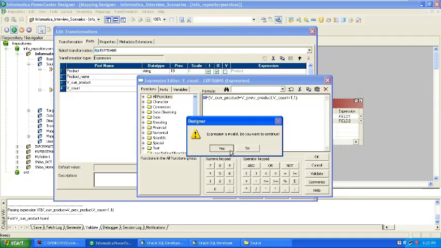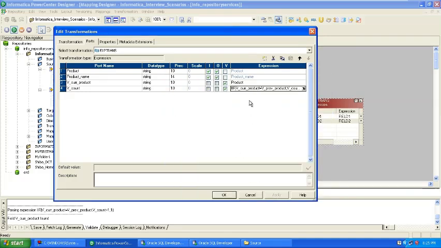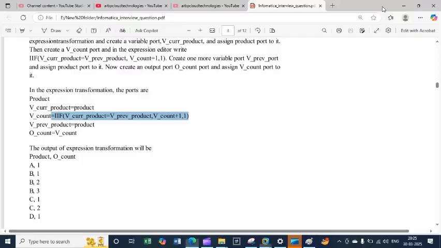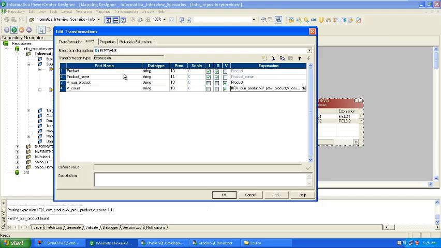Okay, I will create another port. V current port. Yeah, v previous port, v current port I had not created. Let me see, v current product already created, v previous product I'm creating.